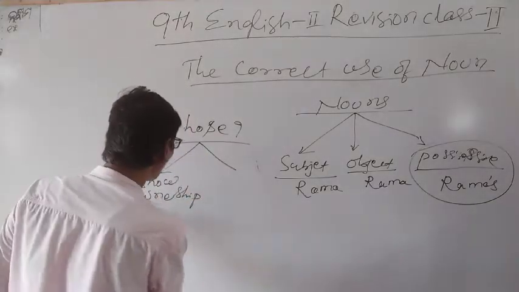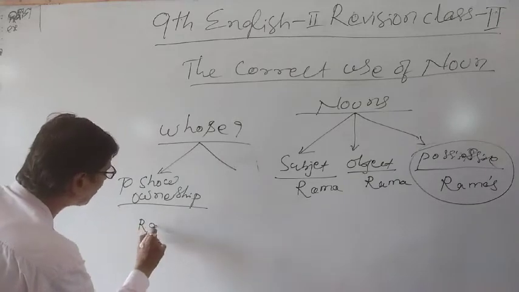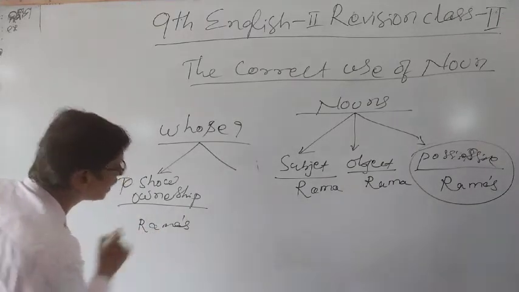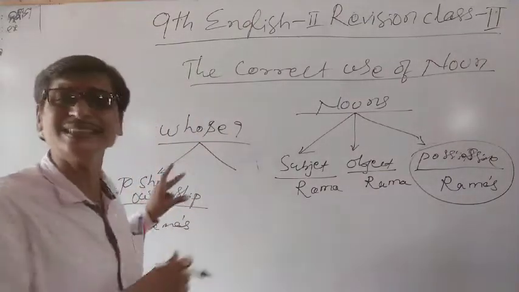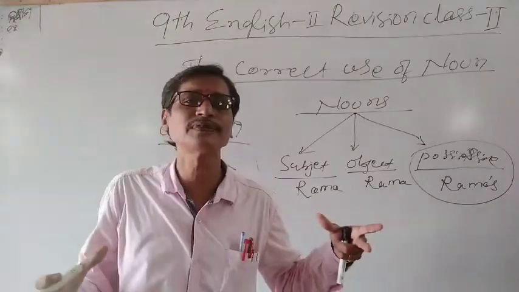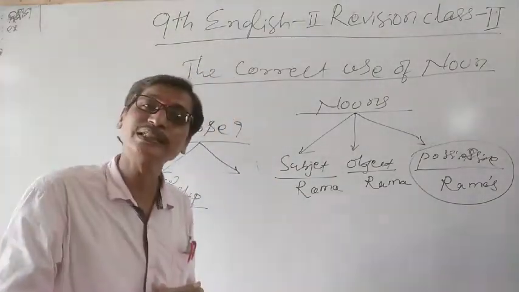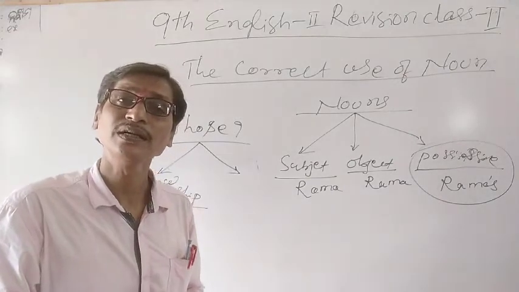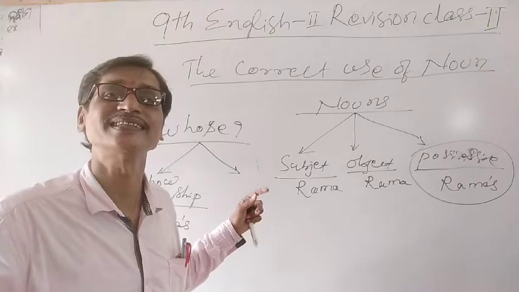Sometimes for this we use Rama's, with apostrophe S. Besides showing ownership, we can show some other things using the possessives. What are those ways? Let me write over here so that you can better understand.